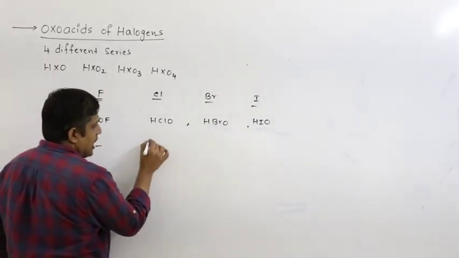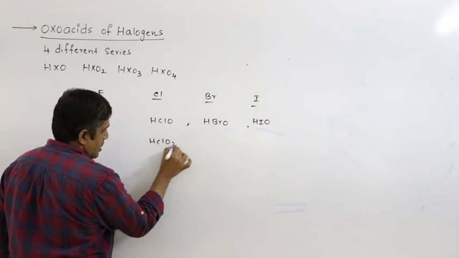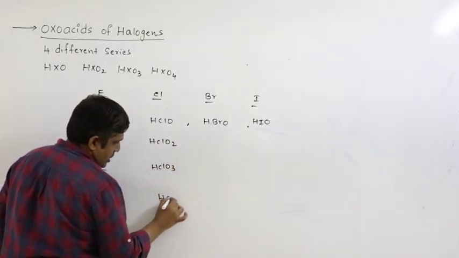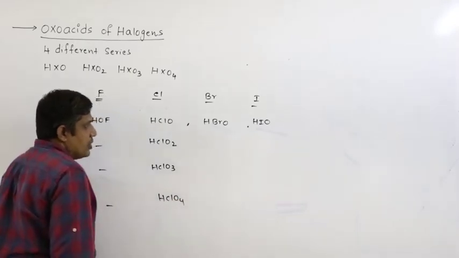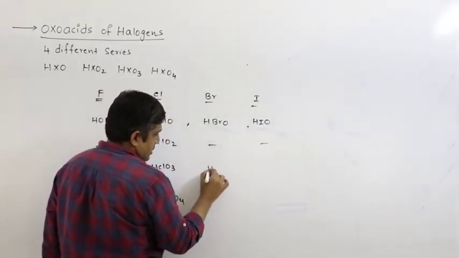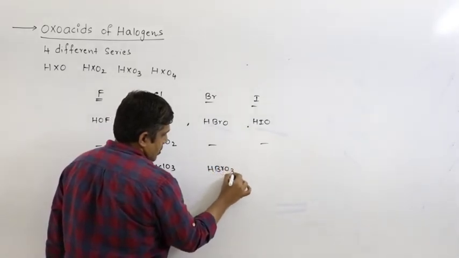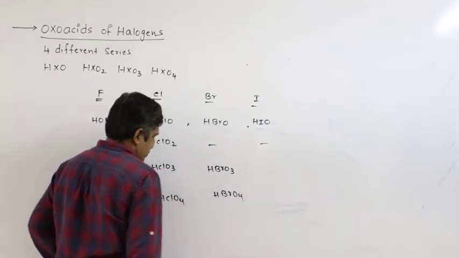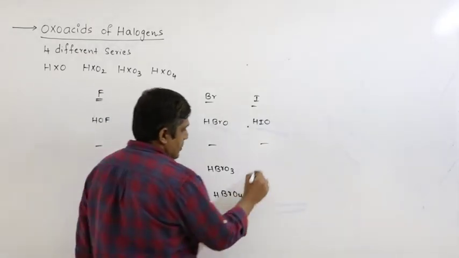Chlorine forms all the acids: HClO2, HClO3, HClO4. Bromine and iodine do not form the second acid series. They form HBrO3, HBrO4. Similarly iodine.